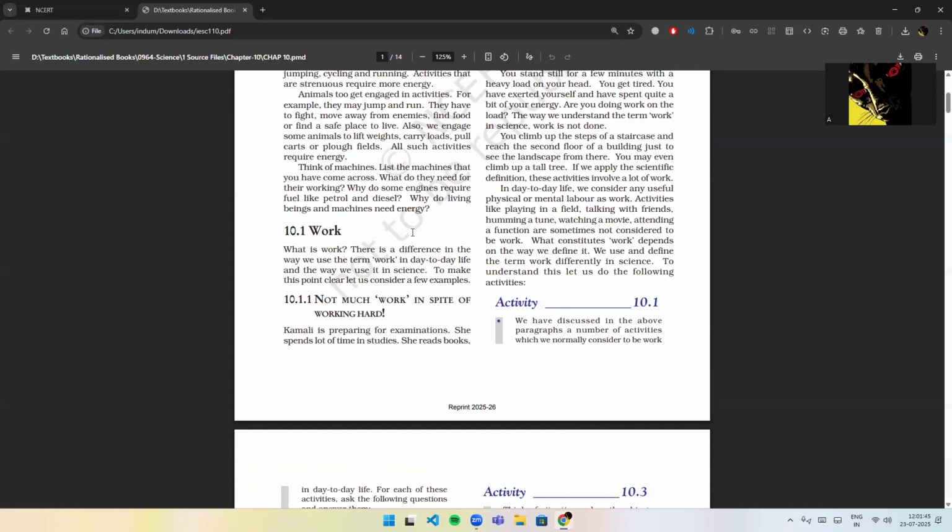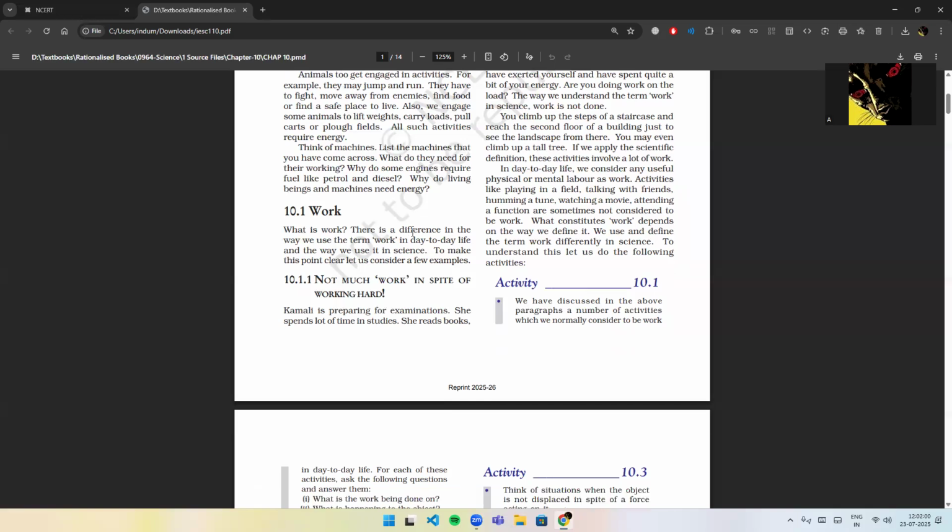You climb up the steps of a staircase and reach the second floor of a building just to see the landscape from there. You may even climb a tall tree. If we apply the scientific definition, these activities involve a lot of work. In day to day life, we consider any useful physical or mental labor as work. Activities like playing in a field, talking with friends, humming a tune, watching a movie, attending a function are sometimes not considered to be work.